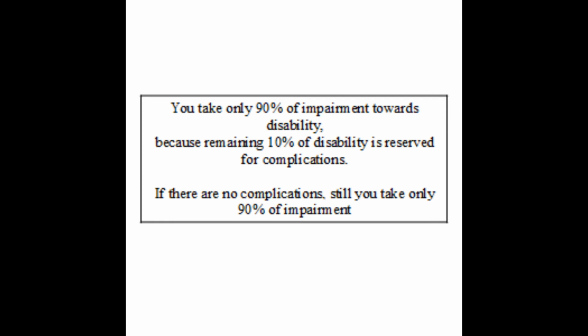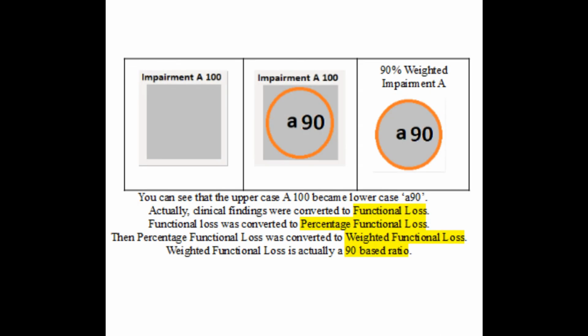If a person has 100% functional loss, only if there are 10% complications, the person can have disability of 100%. If he doesn't have complications, he will have a disability of only 90% in spite of having 100% functional loss. This is also important. Finally, whole of functional loss is never taken, only 90% of it is taken. In every case it happens like this. Functional loss or impairment gets 90% weighted and it is called weighted summary value of functional loss.